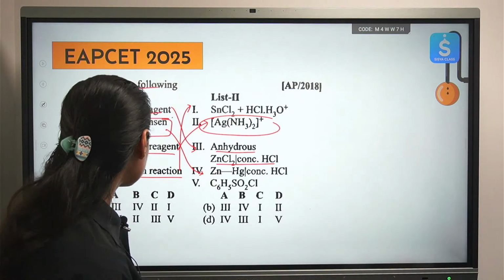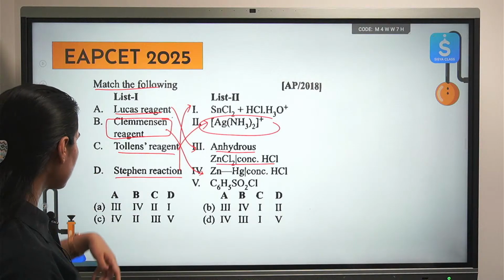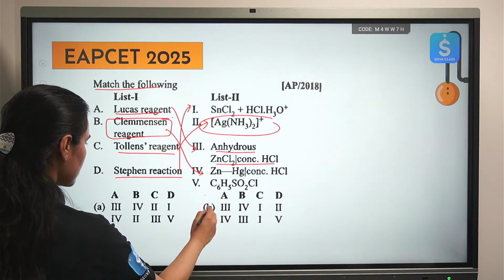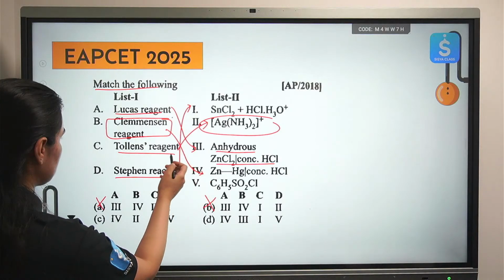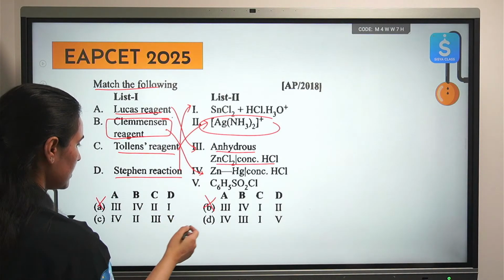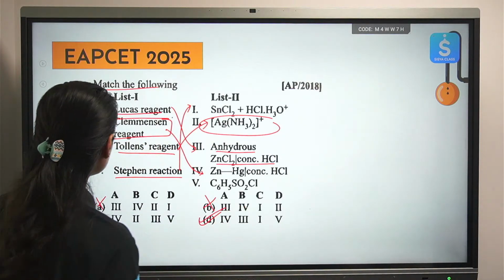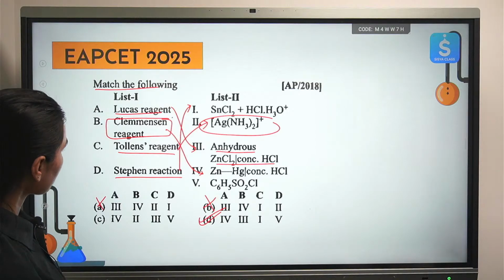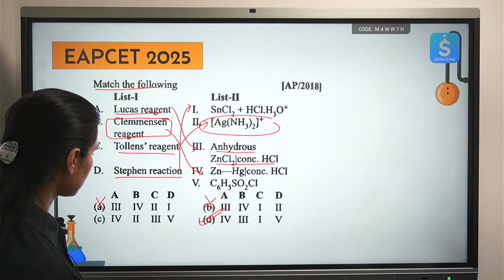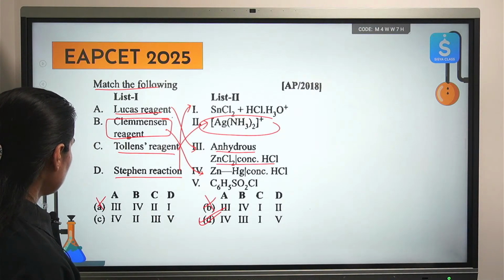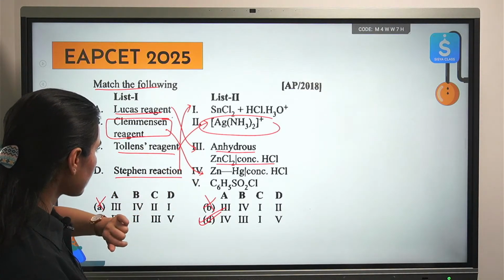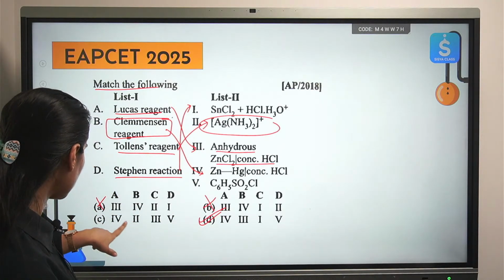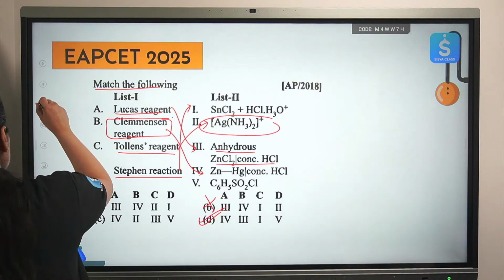Okay, so what will be our correct answer? A matches with 4, A matches with 4, these two are wrong. B matches with 3rd, or B matches with, sorry, A matches with 3rd, Clemmensen's reagent is B matches with 4th. A matches with, oh I am so sorry.